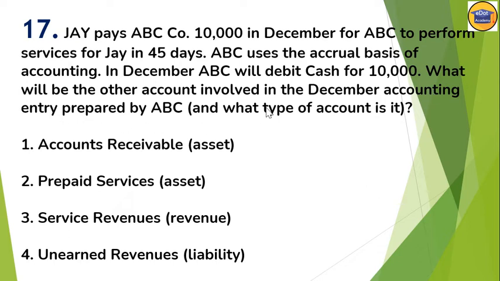ABC company has already debited its cash book because it is receiving the cash. It will debit the cash book by 10,000 rupees. But which account will it credit? It will credit accounts receivable, because that becomes an asset. Accounts receivable asset is correct here. Prepaid is not correct here. Service revenue is not correct here. Unearned revenue liability is wrong here. So accounts receivable asset is the correct option for this.